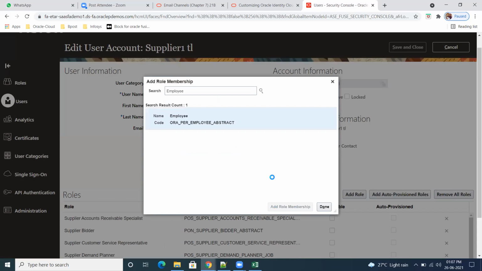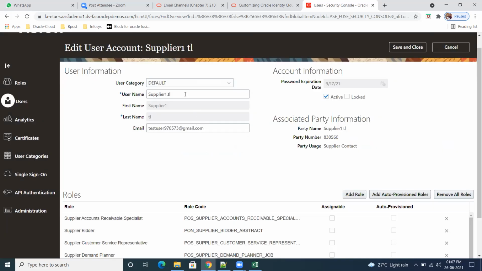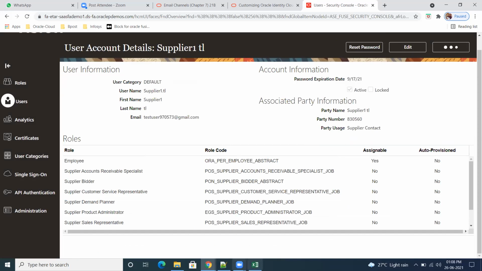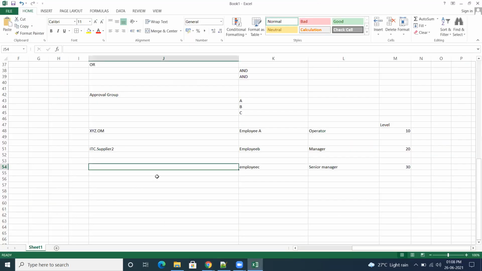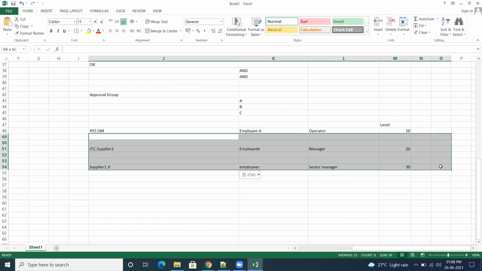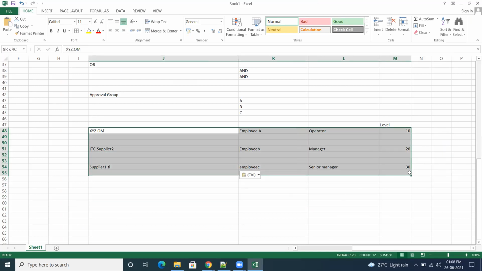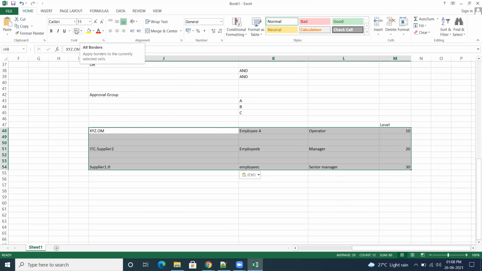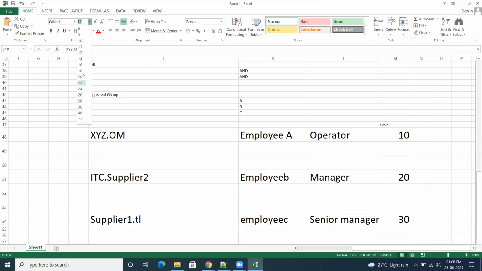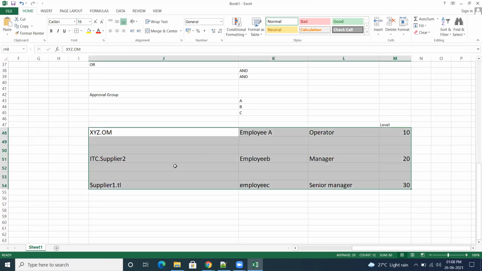Let me try, or else we'll create 3 employees and then do it. Supplier, save and close. Click on done. I don't think the system will allow modifying these things, but we'll try.